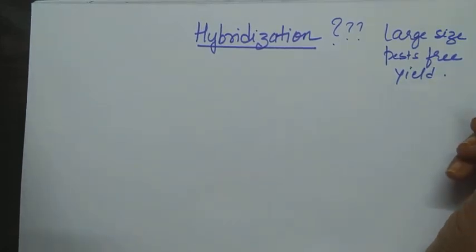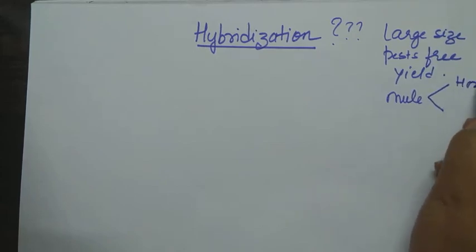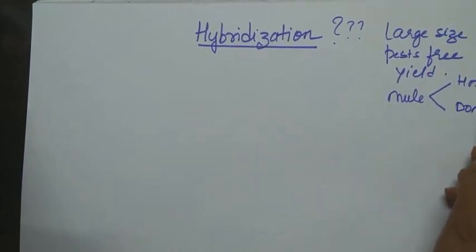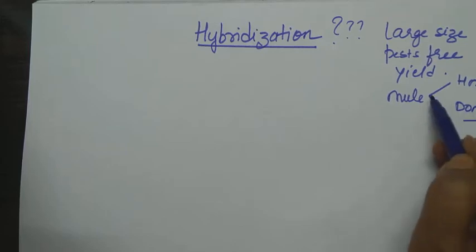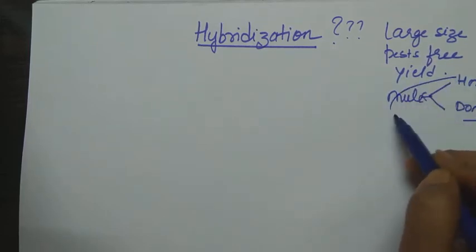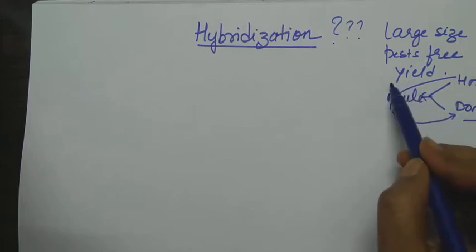And similarly, you also have come across hybridization in the animal kingdom. For example, we have a hybrid called a mule. A mule is a hybrid of horse and donkey. You know that a donkey cannot run like a horse and a horse cannot work like a donkey. But a cross of these gives us a mule, which runs like a horse and works like a donkey. So that is the speciality of hybridization. Whenever you go for crossing these animals or plants, you get a very good yield.